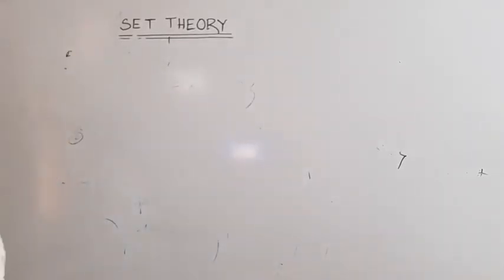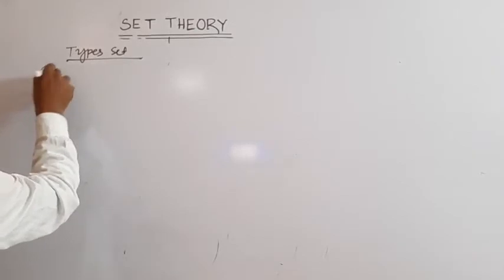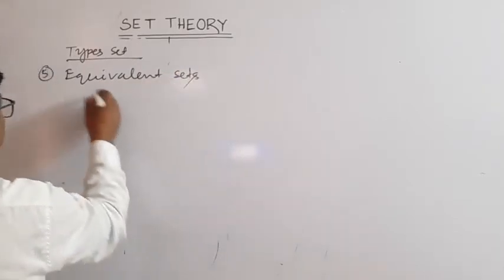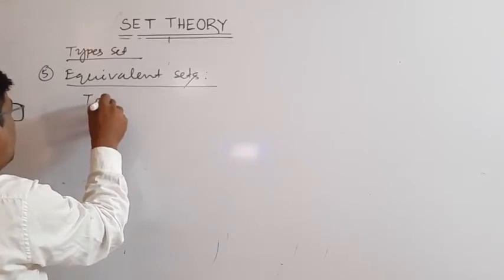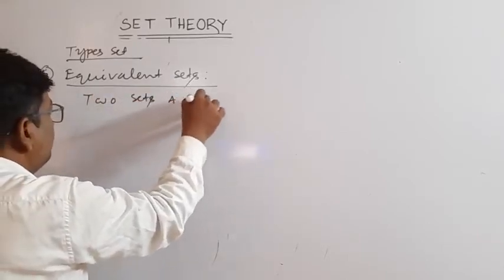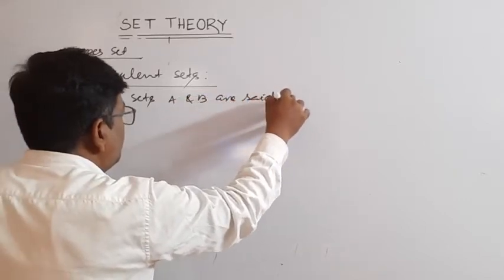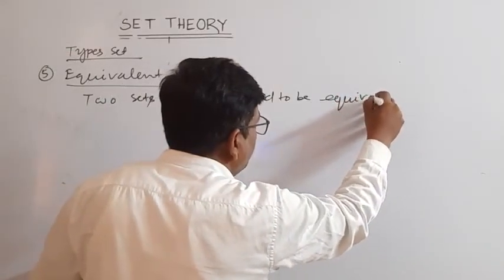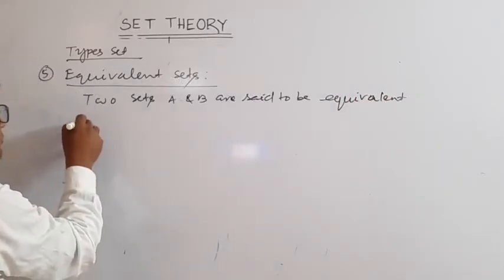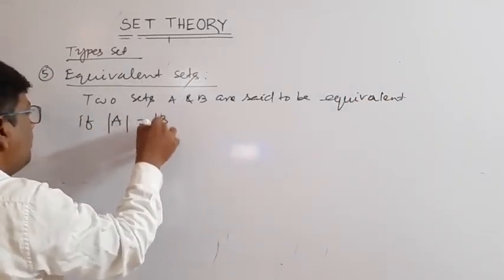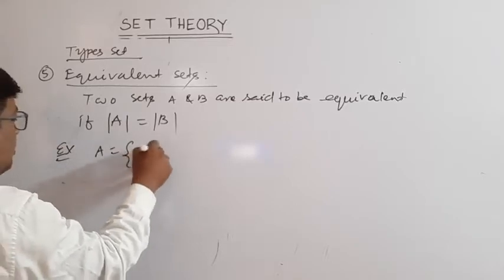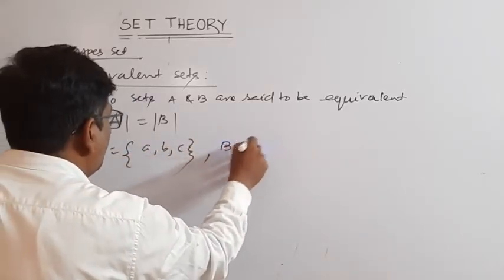Another type of set: equivalent sets. Two sets A and B are said to be equivalent if the cardinality of A is equal to the cardinality of B. For example, suppose A is equal to {a, b, c} and B is equal to {1, 2, 3}.